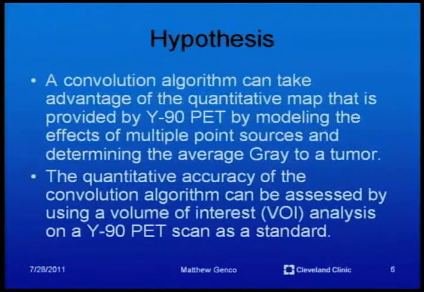The hypothesis is that a convolution algorithm can take advantage of the quantitative map provided by Y90 PET by modeling the effects of multiple point sources and determining the average gray to a tumor. The quantitative accuracy of a convolution algorithm can be assessed by using a volume of interest, VOI, analysis on a Y90 PET scan as a standard.